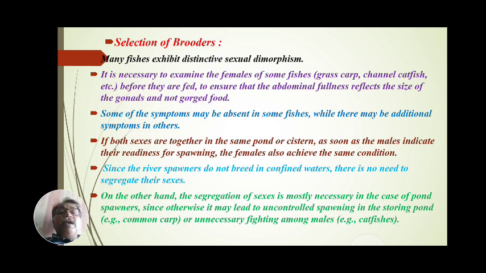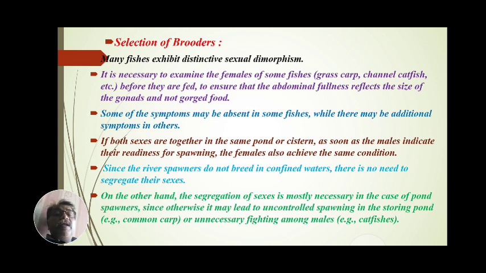Since the river spawners do not breed in confined water, stagnant water, there is no need to segregate their sexes. Segregating their sexes means that male and female can achieve the spawning condition, but males achieve it earlier and then females. Such fishes are not to be separated sex-wise or species-wise.